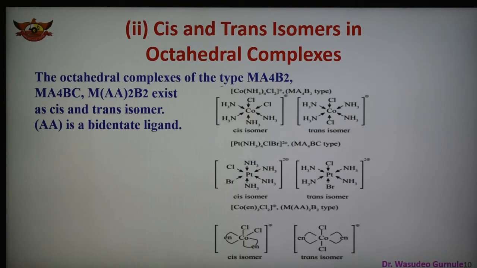So these are the examples of three different types of octahedral complexes having coordination number 6. So octahedral complexes show cis and trans isomers.